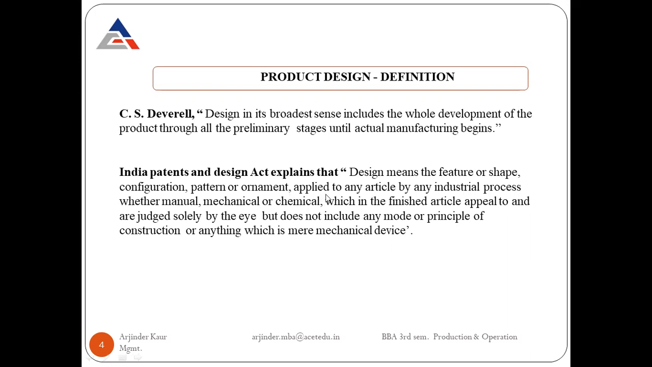So all these things when applied to any particular article through any industrial process. This could be a manual drawing, it could be a mechanical thing, done with the help of CAD and CAM. We could design a model or a prototype, or any chemical process may be undertaken. So in case of food items, we may develop the concept with the help of some chemical process. So all this is done so that the finished article appeal to, and is solely judged by the eye. So when a particular customer goes and buys the product, they'll judge the product by their eyes.